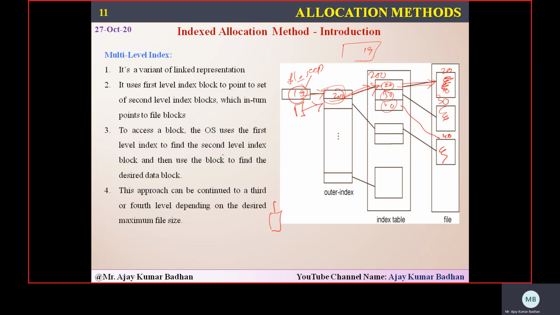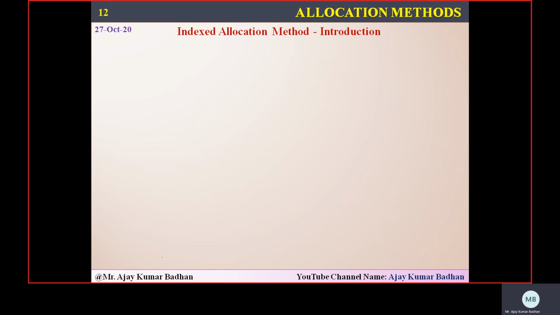We have one table. You go to that address. When you go to that particular address, it will have another address, and that address will contain the data. If it is a very large file, we can extend it. This block consists of an address, we go there. This block again consists of an address, we go there. If it is a large file, we go to another address, and again this will consist of data. This can keep on increasing to level 4, 5, 6, and so on. We don't have any limitation for this. We can keep on increasing. But still, we have a limitation.